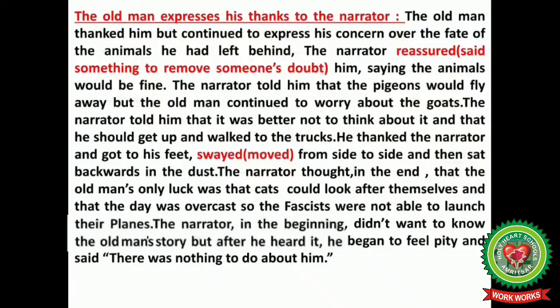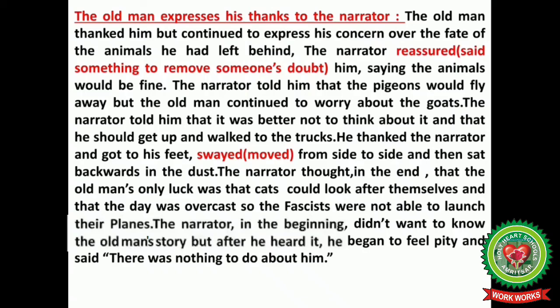The narrator told him that the pigeons would fly away, but the old man continued to worry about the goats. The narrator told him that it was better not to think about it and that he should get up and walk to the trucks. He thanked the narrator and got to his feet, swayed from side to side, and then sat backwards in the dust.